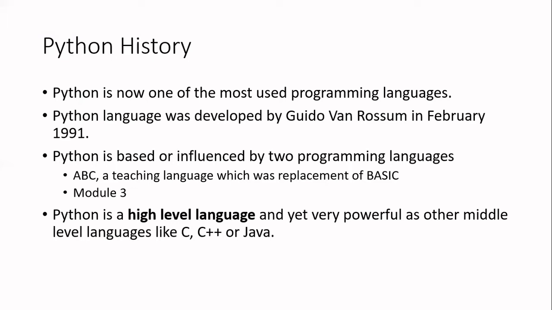Whereas if you compare it with a middle level or low level language like C, C++ or Java, these are more syntactical languages. There is a lot of syntax involved, and there are a lot of rules and guidelines you need to follow. There is a lot of type binding. You cannot assign one type of variable to another type of variable. But in the case of Python, it is more flexible, and that is why it is a high level language.